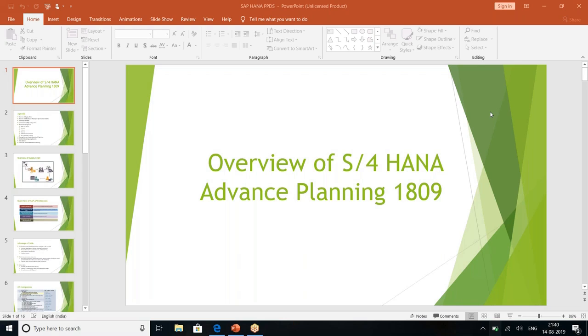Now, considering HANA, out of all this, only production planning. I am on the second screen actually, overview of SAP APO modules. Is the screen visible here? No, we cannot see. We're able to see only the first slide, overview of S4 HANA.